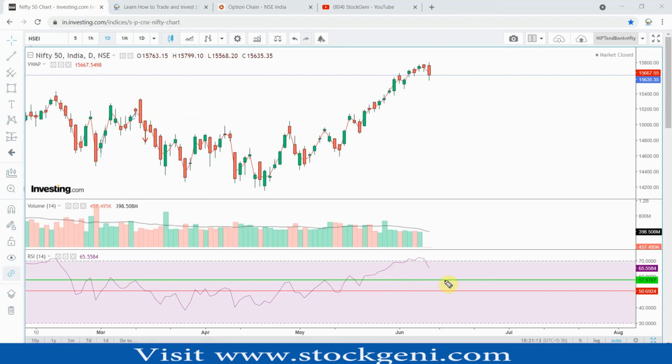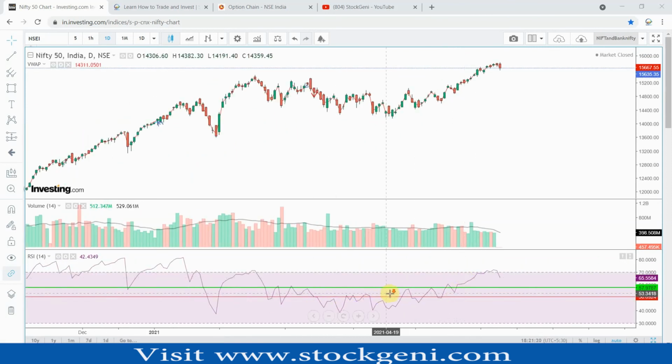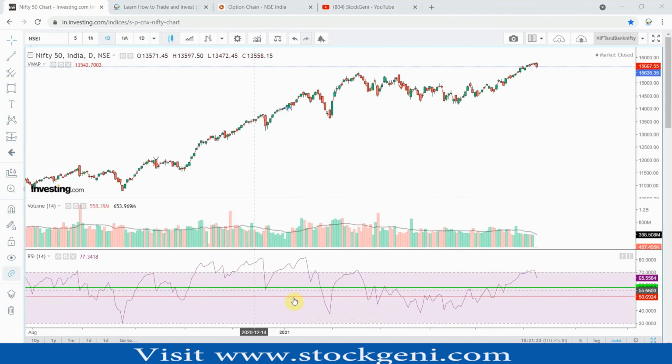For that you can see this green line, right? What this green line means is, if you go back, you will see that at this point it has taken support, at this point it has taken support, here it has taken support, here it has taken support, right? And then when it was curving down, it is taking support at this green level.